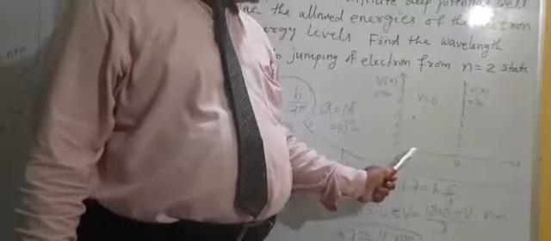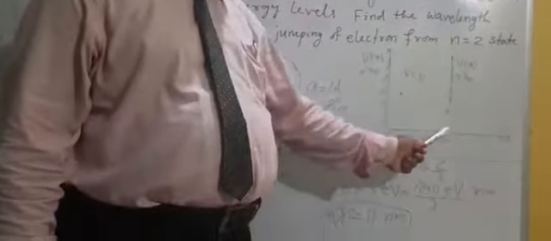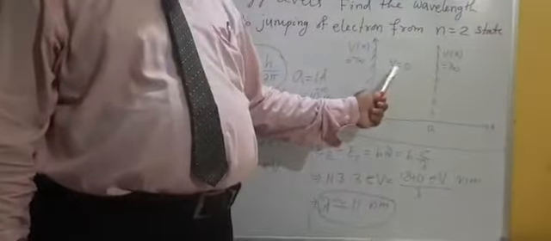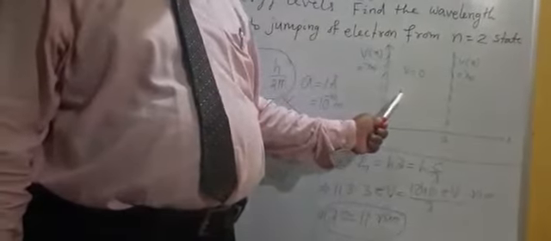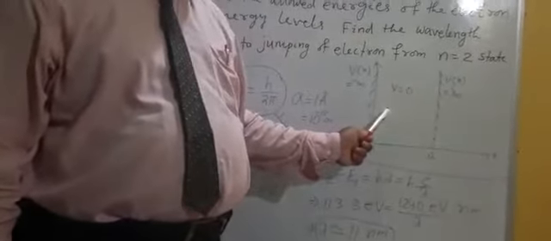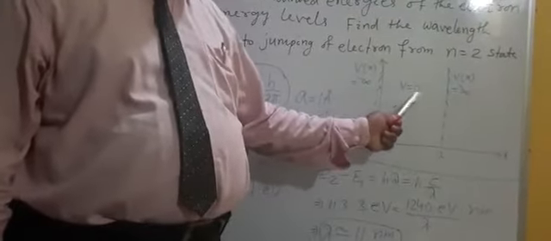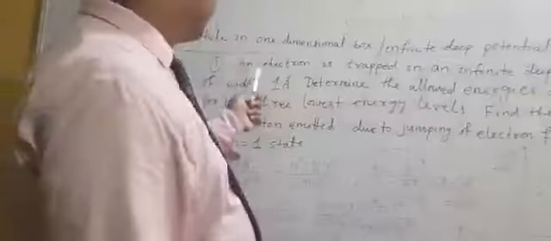But if x lies between 0 and a, the potential is 0. So the particle is inside the well, and when the particle is inside the well, the potential is 0. So this is the potential condition for this first application. Then come to the problem.